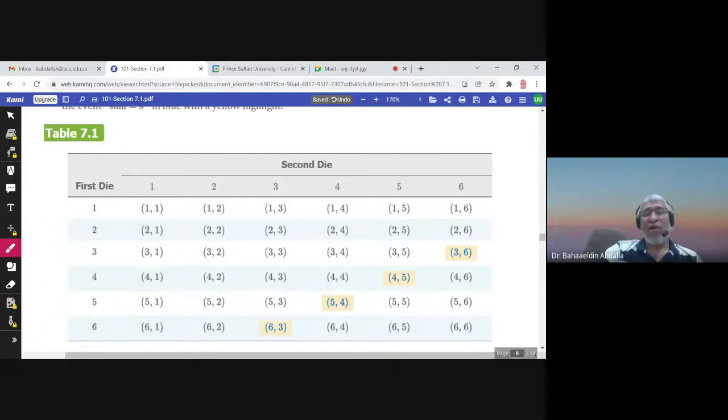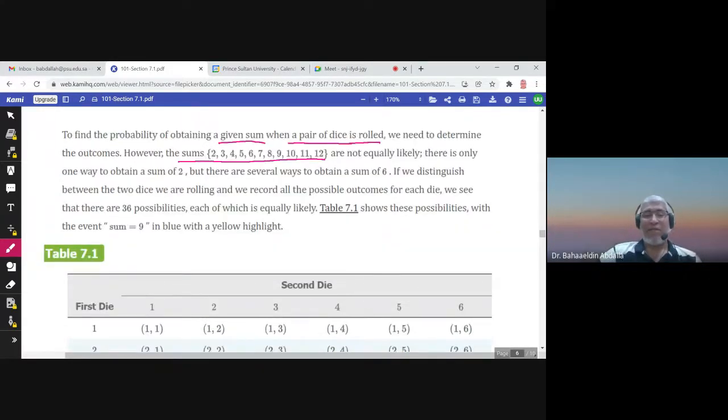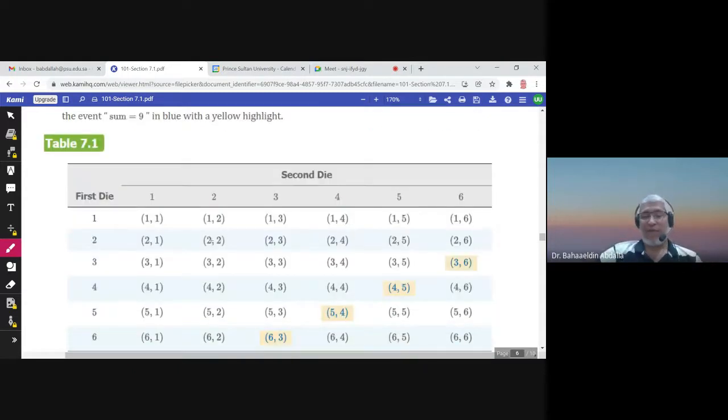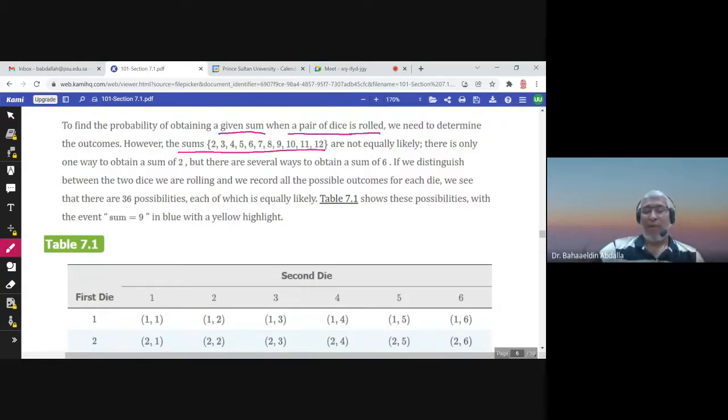And here are all the possibilities. The first die could be from 1 to 6, the second die from 1 to 6. The first die could be 1, the second could be 1. The first could be 1, the second could be 2. So we have from 1,1 to 1,6, and from 6,1 to 6,6. So we have 36 possibilities, 6 times 6. Each one of them has the same possibility, so the probability of each one of them is 1 over 36. It is an equiprobable sample space in this case.